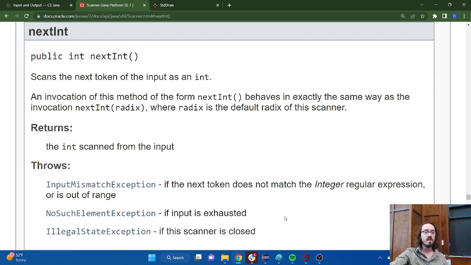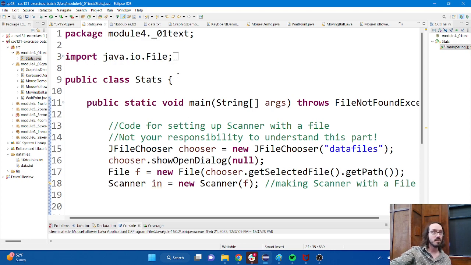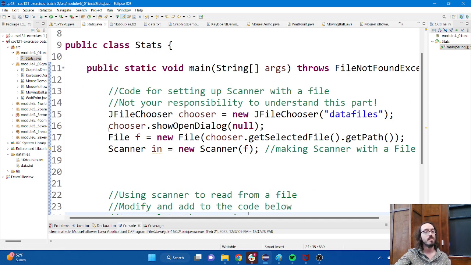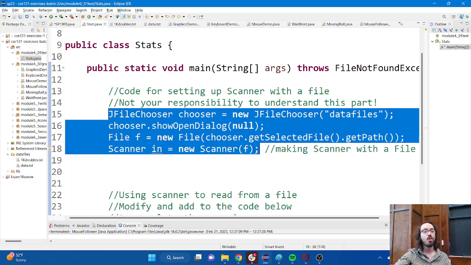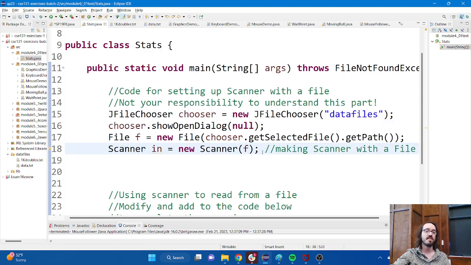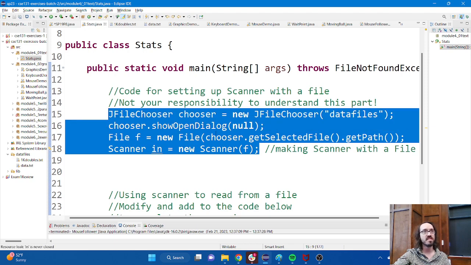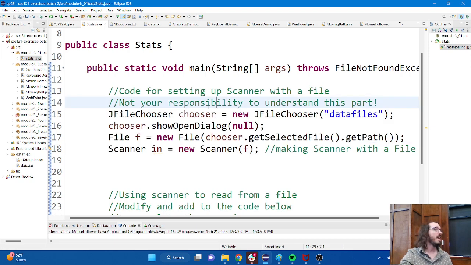Okay, so with that in mind, I do want to show you a new use of Scanner using files. We're going to start using files a lot in this class, starting with this week's homework assignment, as a matter of fact. So let's take a peek at this stats program real quick. Up here at the top, these 4 lines of code, you can see it says, code for setting up Scanner with a file, not your responsibility to understand this part. So you can kind of treat this as just magic words to get stuff done that needs to happen. But I want to be clear that it's not actually that complicated.